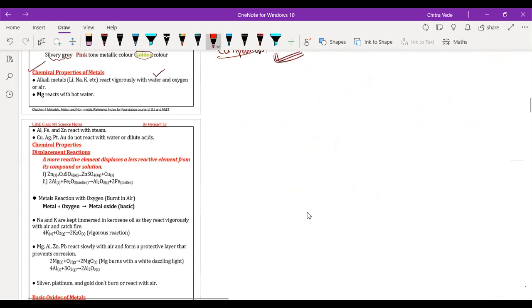So now next here. Reaction of aluminum, ferrous, and zinc with steam. Reaction of aluminum metal. We have ferrous and we have zinc.